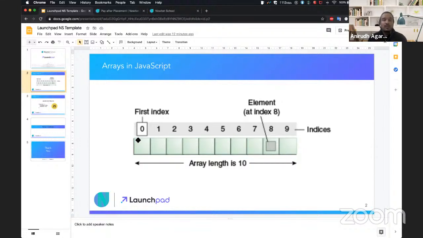If we consider this particular array, we said that an array is a contiguous collection of items which are put next to each other. So very simply put, let's consider this is an item, the next item is this, another item, another item.